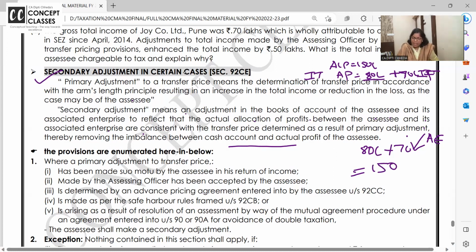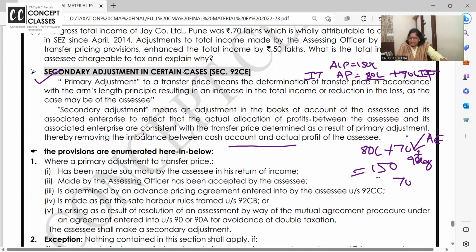But ma'am, until now they have not paid. So within 90 days of the day of the decision that no, your arm's length price is 150 lakhs, this 70 lakhs should be brought. And if they are not brought, then what will happen? Your 150 lakhs will be taken as the arm's length price.